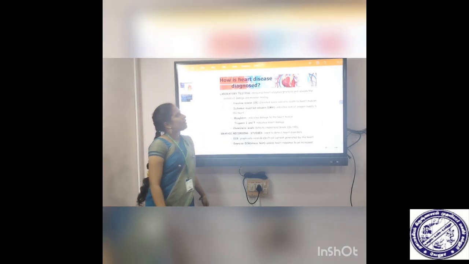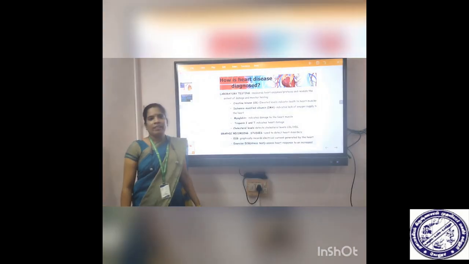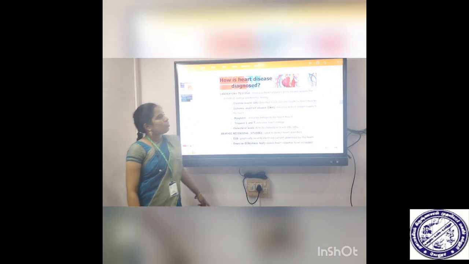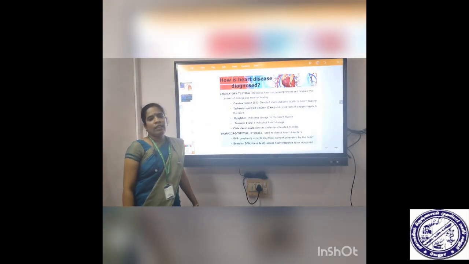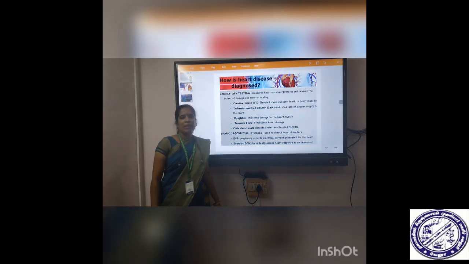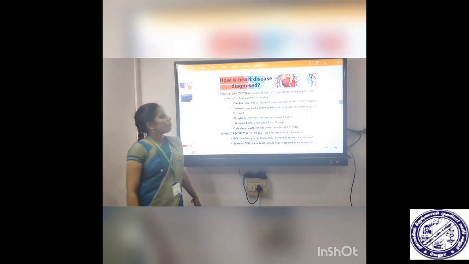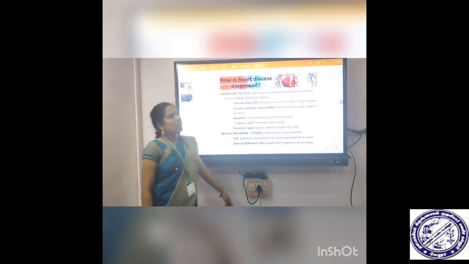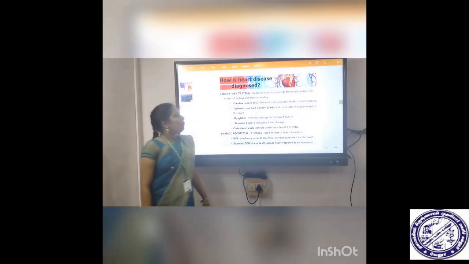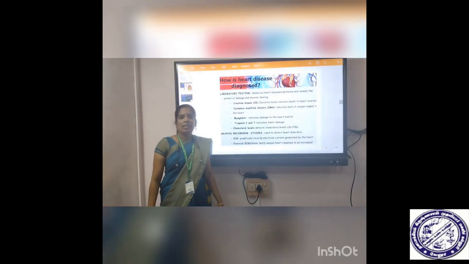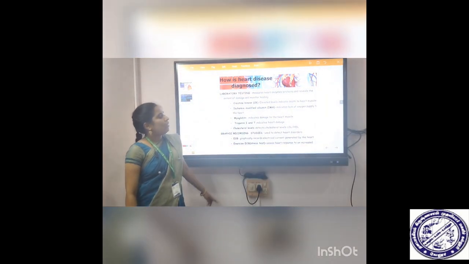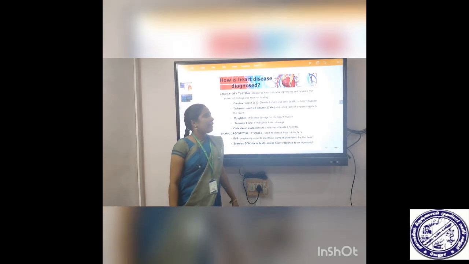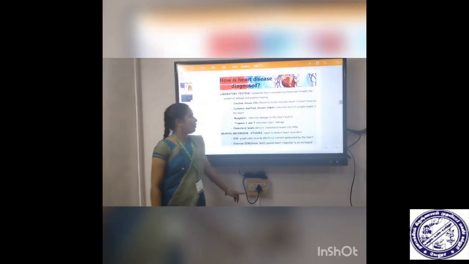Next, how is heart disease diagnosed? First one, laboratory testing, blood test. It measures cardiac markers or cardiac enzymes. First one, CK-MB. CK means creatine kinase, MB, muscle and brain. Increased levels of CK-MB indicate death of heart muscles. Ischemia modified albumin. Ischemia means insufficient oxygen and blood supply to part of the heart. IMA, increased levels of IMA indicate lack of oxygen supply to part of the heart.